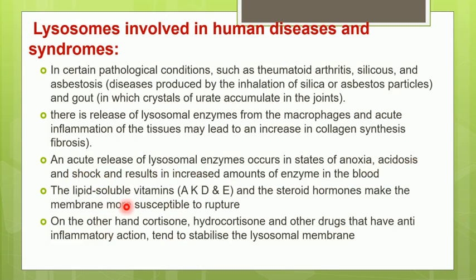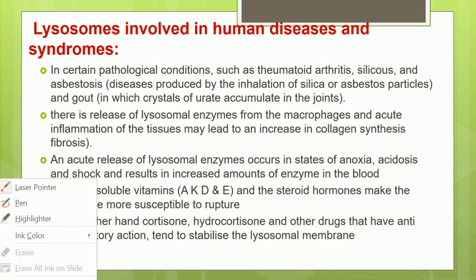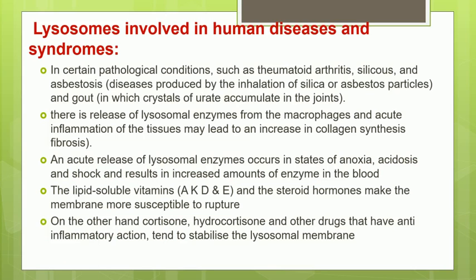Now at the same time, certain lipid soluble vitamins like A, D, E and K make the steroid hormones, with the help of which they make the membrane of the cell more susceptible to rupture or breakdown.